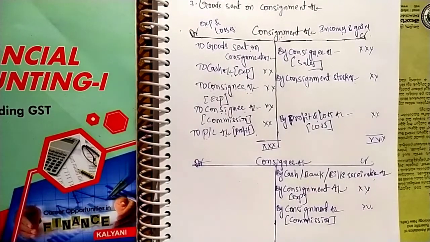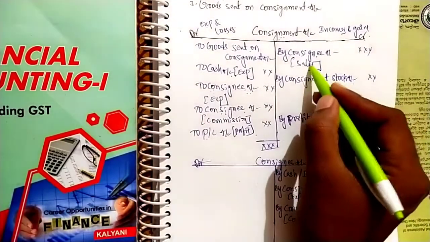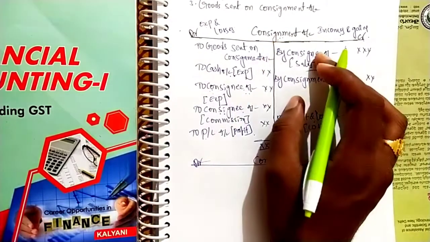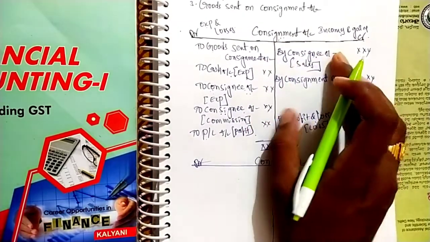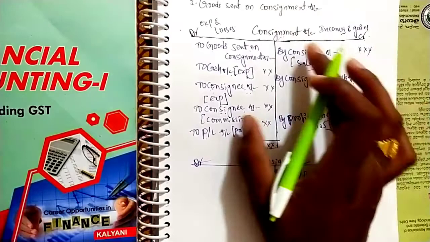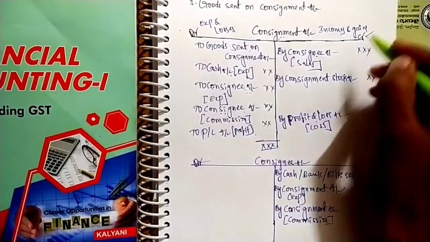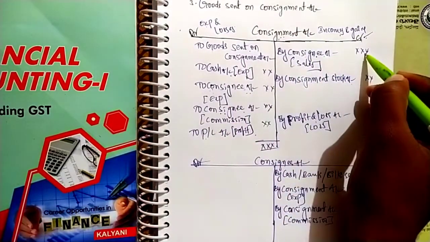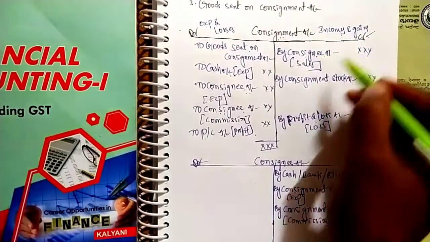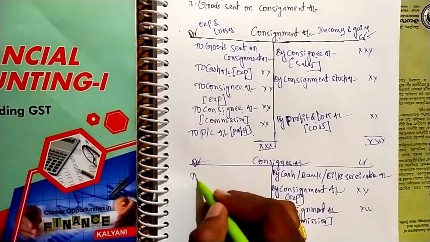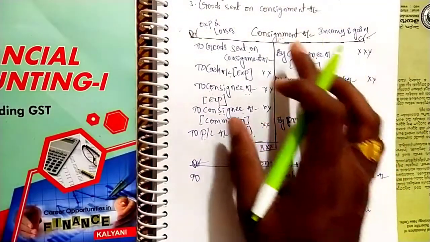Next, see the credit side of consignment. Consignee account is debited, which means consignment account is credited, but consignee account is debited. We are preparing the consignee account, which is debited, so we have to write on the debit side consignee debited. What is the credit account? Consignment.